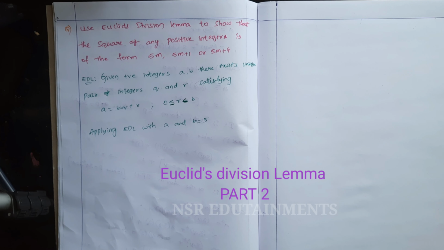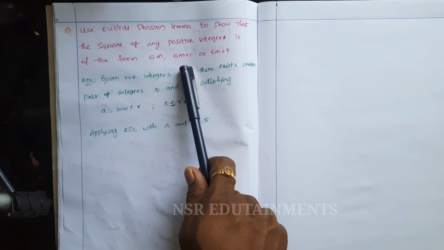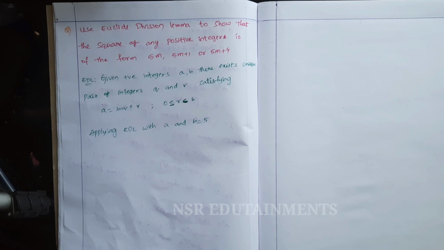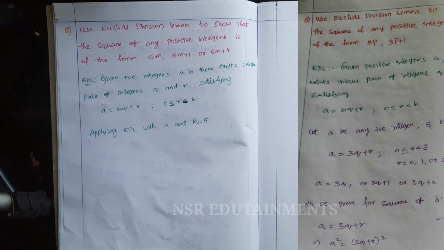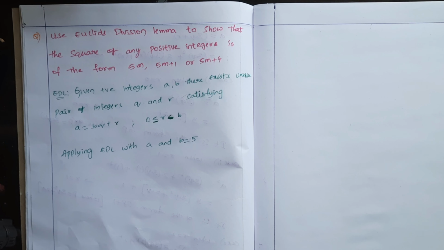Hello children. Our next question is, use Euclid's division lemma to show that the square of any positive integer is of the form 5m, 5m plus 1 or 5m plus 4. In the previous video, I explained how to prove the square of any positive integer is of the form 3p or 3p plus 1 using Euclid's division lemma. And in that video, I explained what Euclid's division lemma is and what its statement is. In this video, I'm going to prove the square of a positive integer is of the form 5m, 5m plus 1, 5m plus 4.